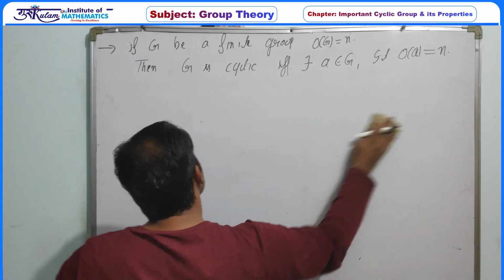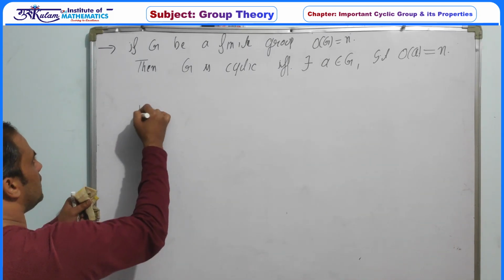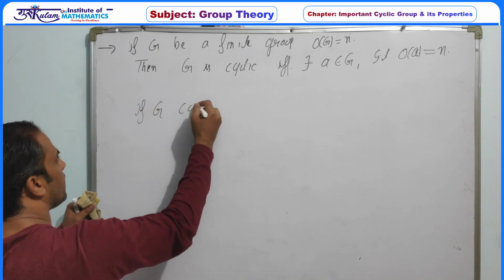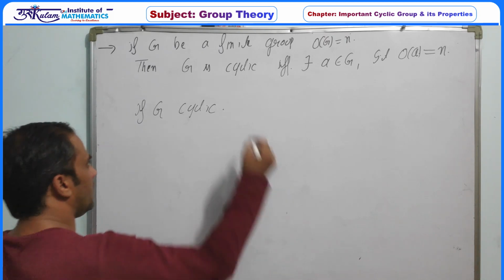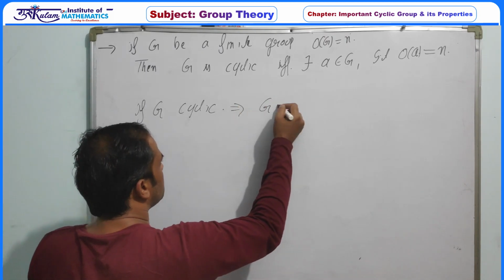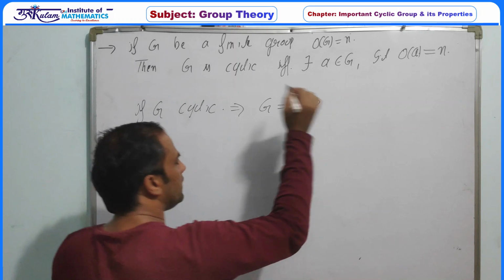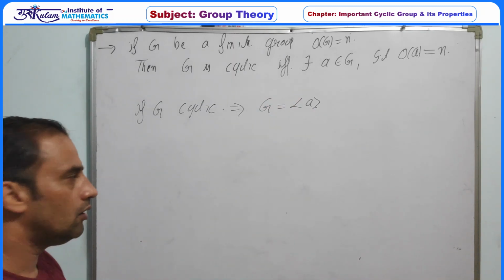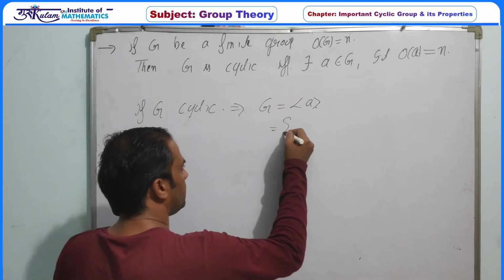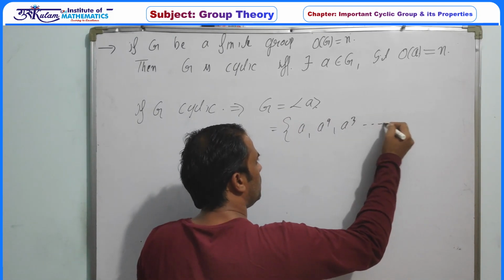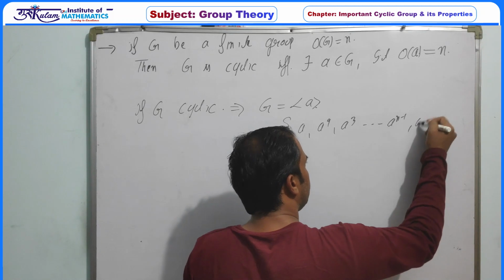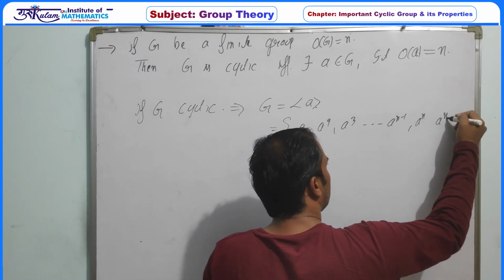group. The reason is simple. First, let us assume that G is cyclic, for the proof of this statement. This implies G must be generated by some element a. So G contains a square, a cube, up to a to the power n minus 1, a to the power n, a to the power n plus 1.